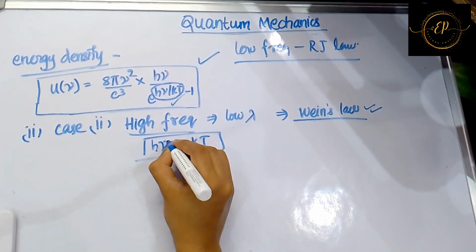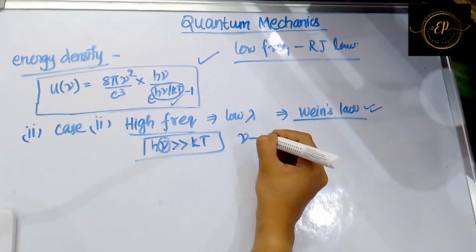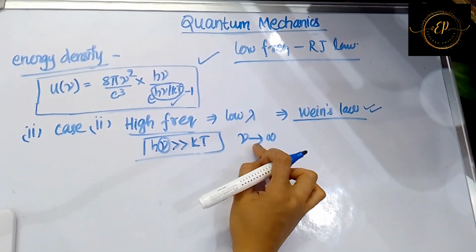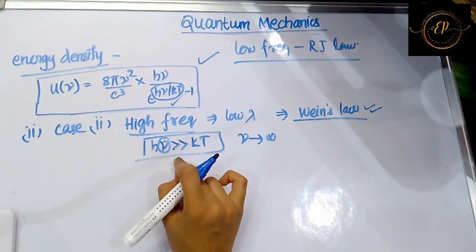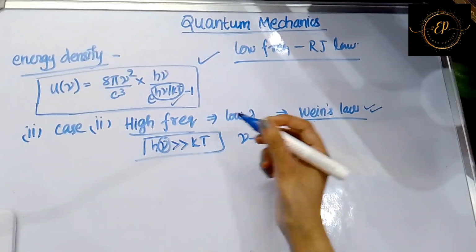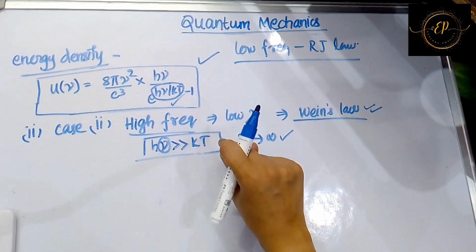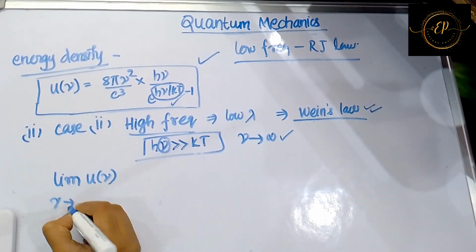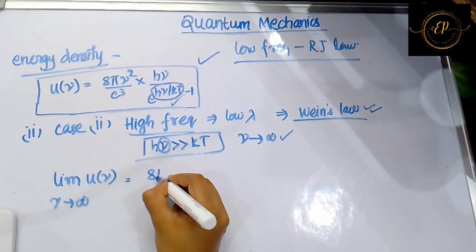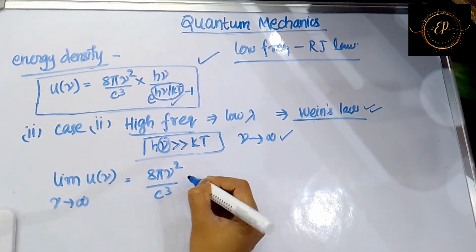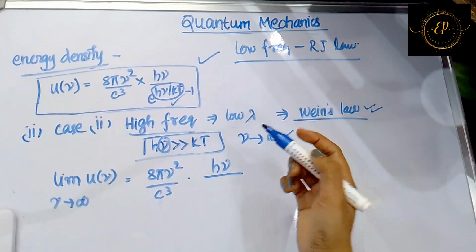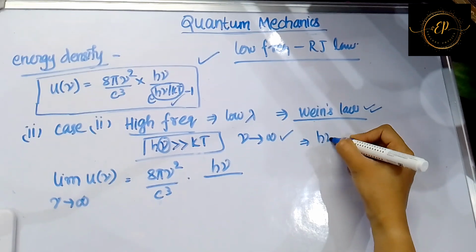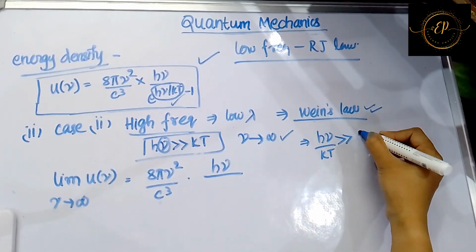Why? Because now your nu value is greater, that is nu is tending to infinity. So h nu value will be greater than kT. In the previous case, since nu was tending to 0, you took h nu lesser than kT. Now this is tending to infinity, so you can write h nu is greater than kT. So just apply the limit here, limit u nu, and nu is tending to infinity now. When you apply it over here, 8 pi nu square by c cube into h nu by, now since h nu is very much greater than kT, that means h nu by kT is very much greater than 1.